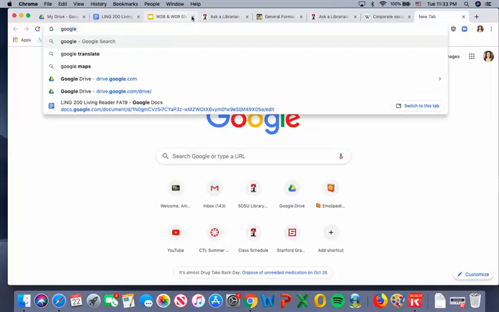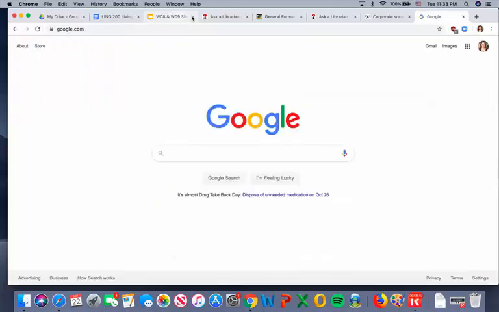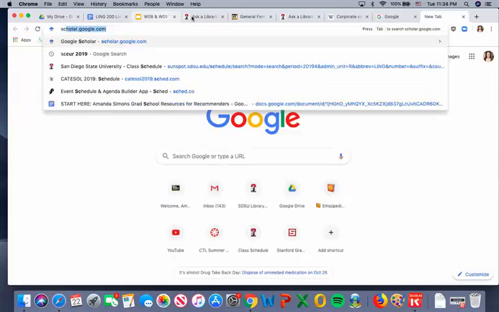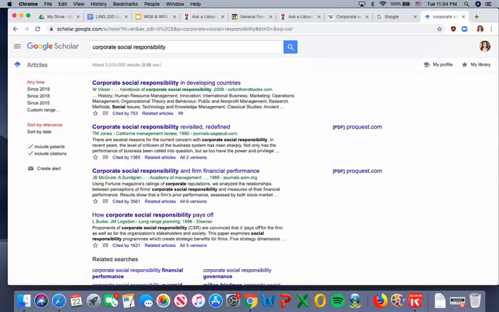So that's a good place to go. There's also Google Scholar, so that's scholar.google.com, and what that does is that gives you access to academic journal articles. I don't think it has too many things like newspaper articles, but it does have the academic journal articles. Not all of them do you have access to, but Google Scholar is kind of neat because it has some